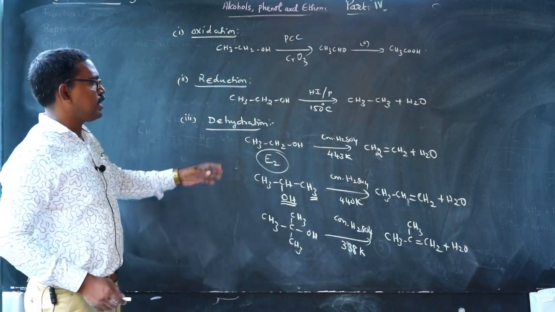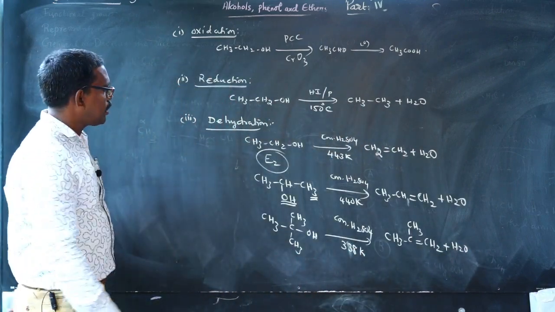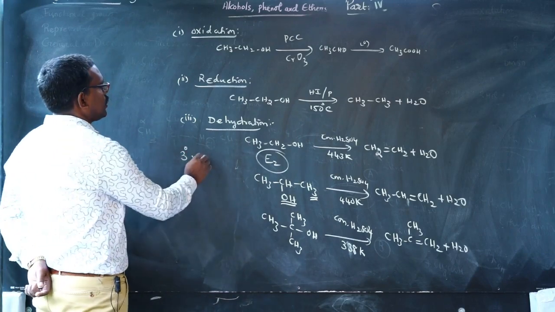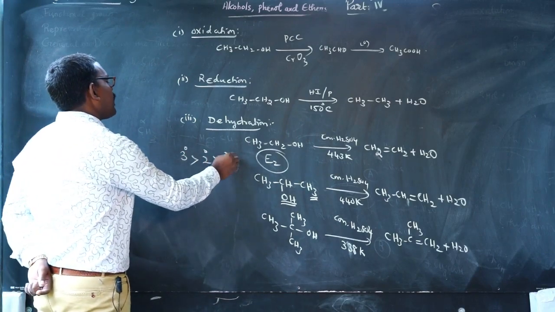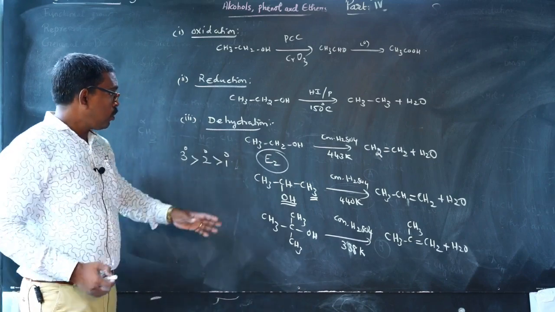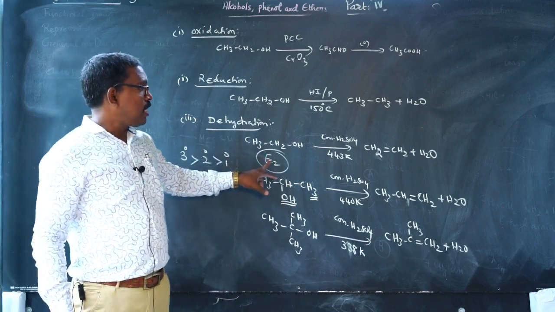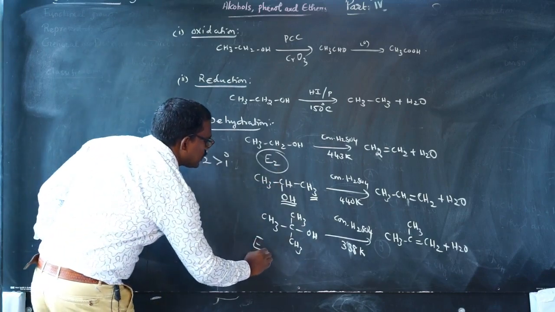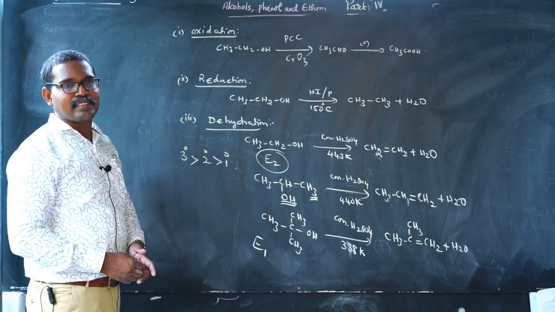So, these are dehydration reactions. In the dehydration order, tertiary alcohol dehydrates readily, then secondary, then primary alcohol. Primary alcohol follows E2 elimination and tertiary alcohol follows the E1 elimination mechanism.